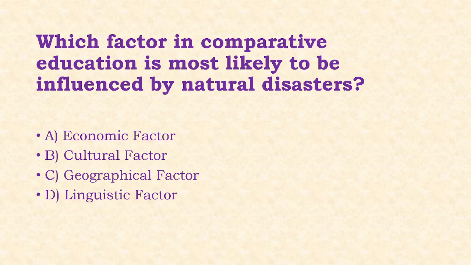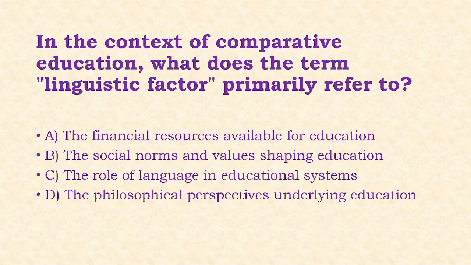Which factor in comparative education is most likely to be influenced by natural disasters? Options: economic factor, cultural factor, geographical factor, linguistic factor. Answer of this question is option C, that is geographical factor.